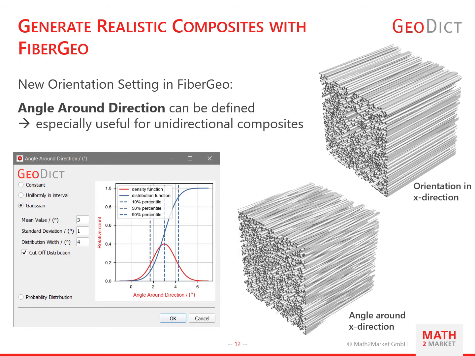In Geodict 2021, the modeling of misalignment is a lot more convenient thanks to a new orientation setting in FiberGeo. Now you can define an angle around the main direction. And this angle is not limited to a certain value, but can also follow a distribution, such as the Gaussian distribution. On the right, you can see the difference between the standard orientation setting on top, with which all fibers are perfectly aligned, and a structure generated with angle around direction at the bottom, which looks now even more realistic.